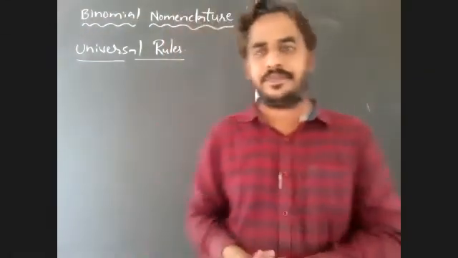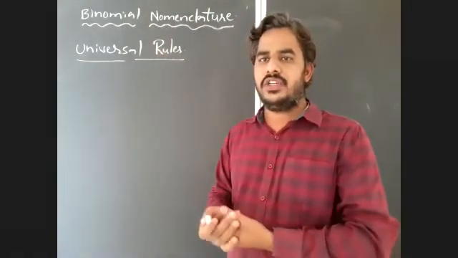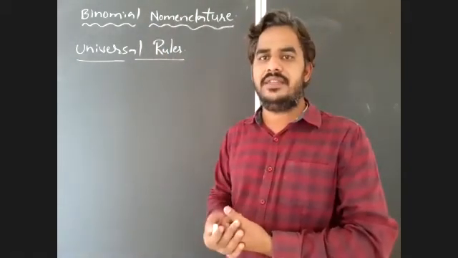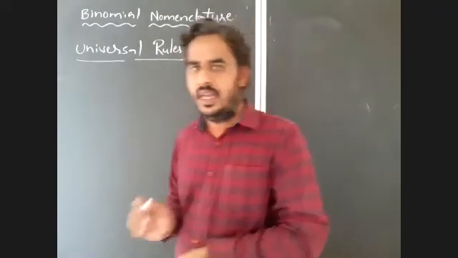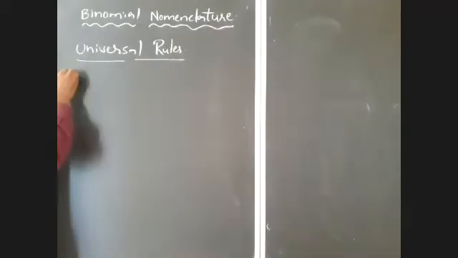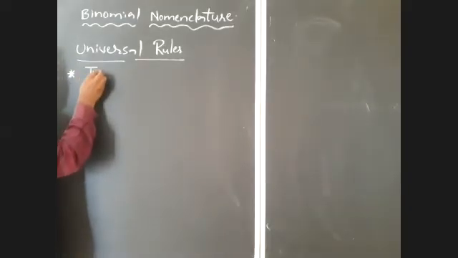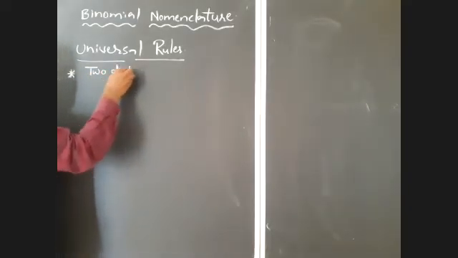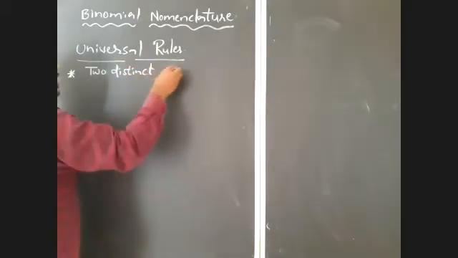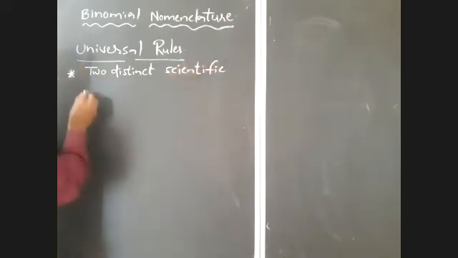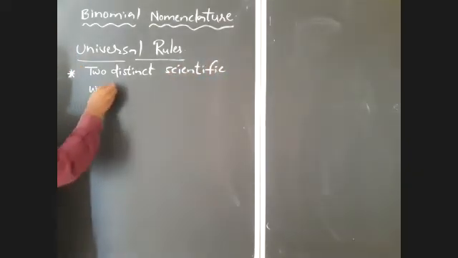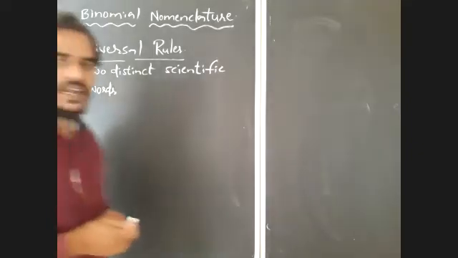That is, in binomial nomenclature, every living organism will be named with two distinct scientific words. So there are two distinct scientific words in the binomial name. Two distinct scientific words are used in the scientific names.